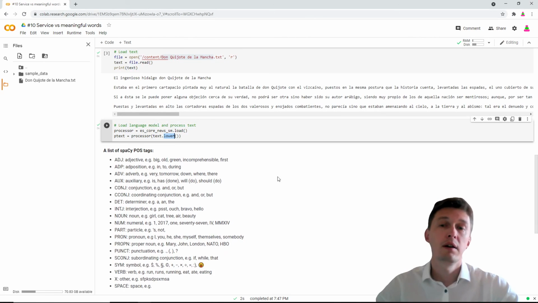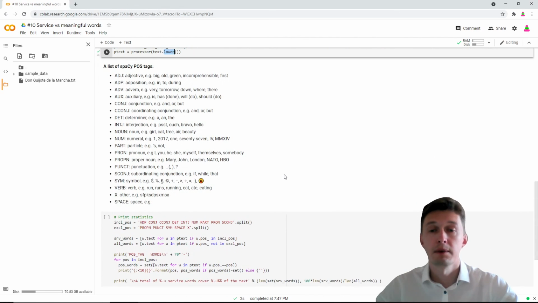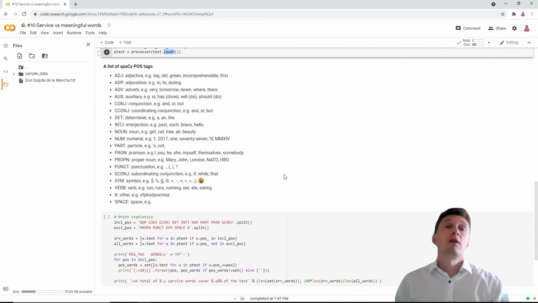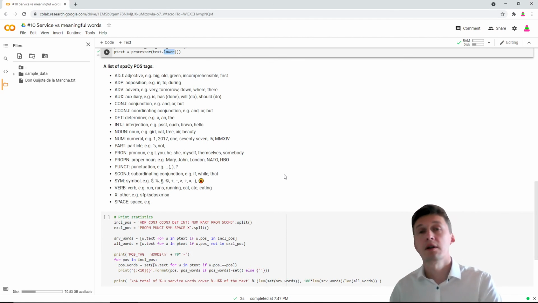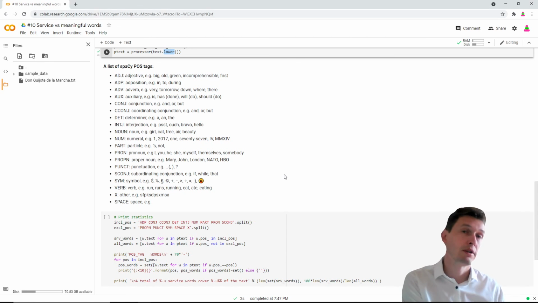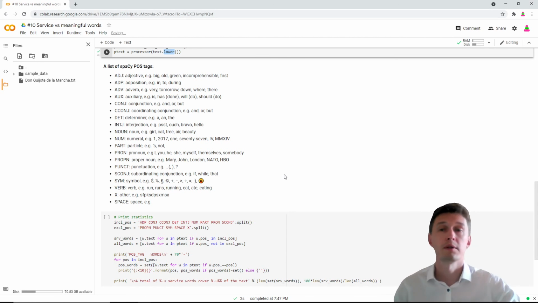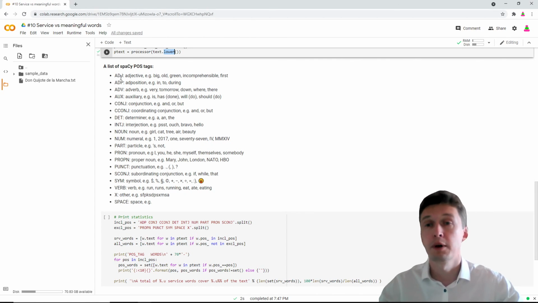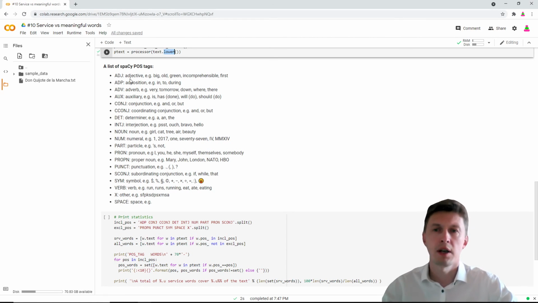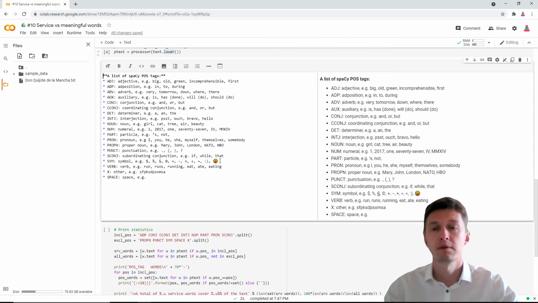And my idea is that we take certain parts of speech to one side and all the other parts of speech to the other side, and we count how many of these words and how many of those words. And these are all parts of speech that are supported by spaCy, such as adjectives, adpositions, adverbs, nouns, pronouns, whatever, even abracadabras and symbols.